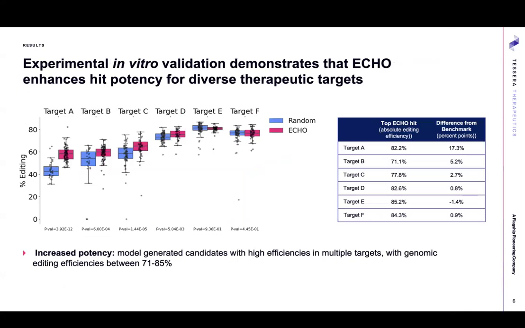In experimental in vitro validation, we saw that our model was able to increase hit potency across diverse therapeutic targets, with our model generating candidates with genomic editing efficiencies between 71 and 85%. It's important to note that in targets E and F, we did not see a statistically significant improvement in our model's predictions compared against our benchmarks. And we expect in these cases that the genomic medicines may have already reached their maximum editing performance even among the training set.